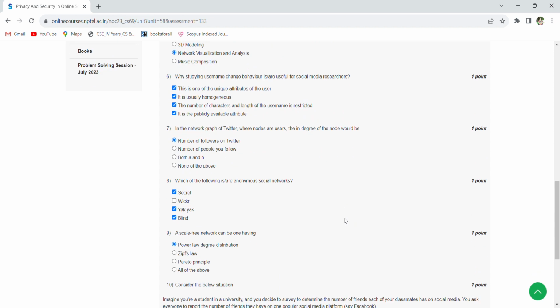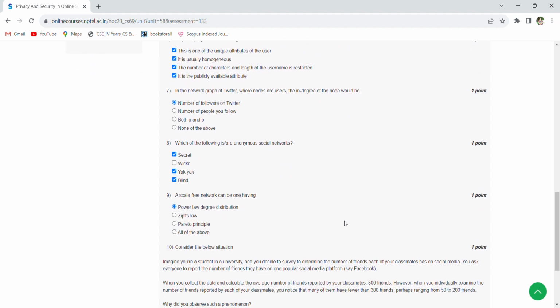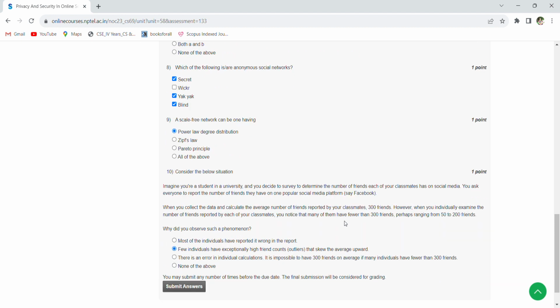Which of the following are anonymous social networks? Secret, Yik Yak, Blind. So the checkboxes are given and three options are right options. A scale-free network can be one having a power law degree distribution. Coming to the 10th question, they had given some situation for this. The option is B. Few individuals have an exceptionally high friends count that skews the average upward.